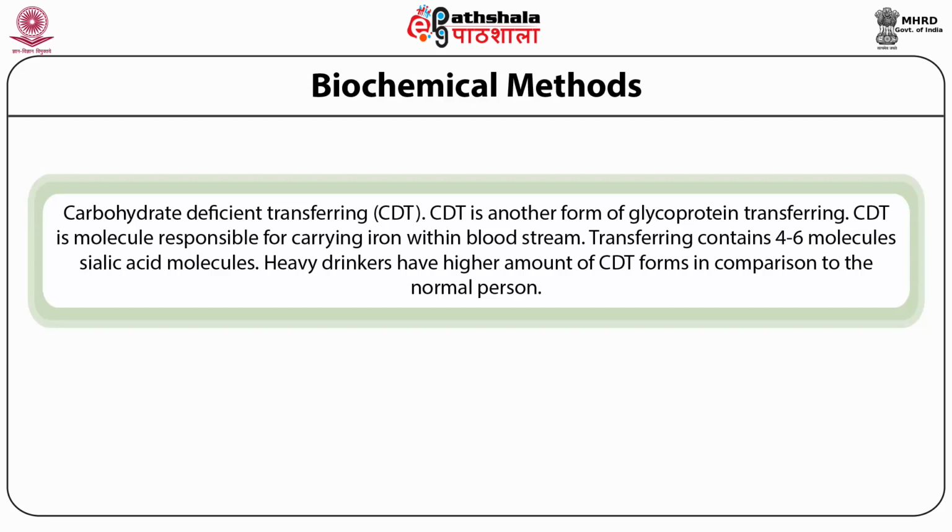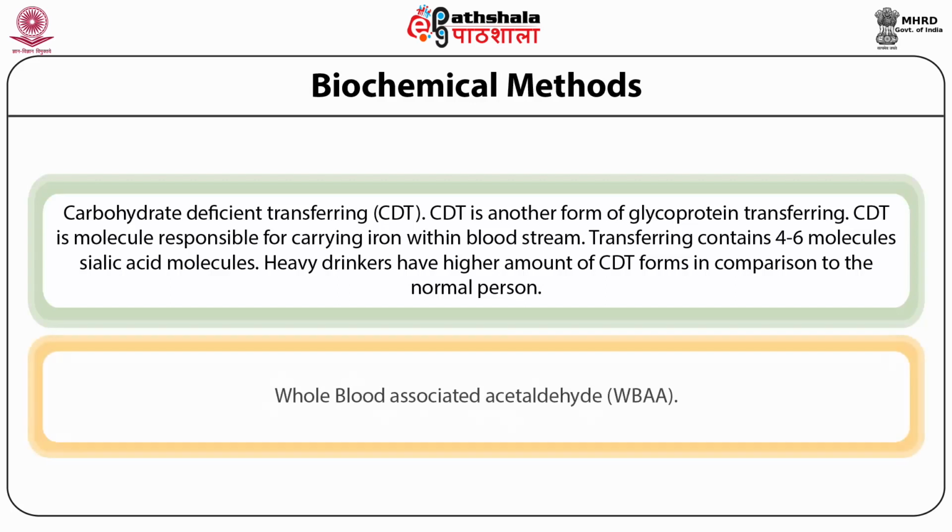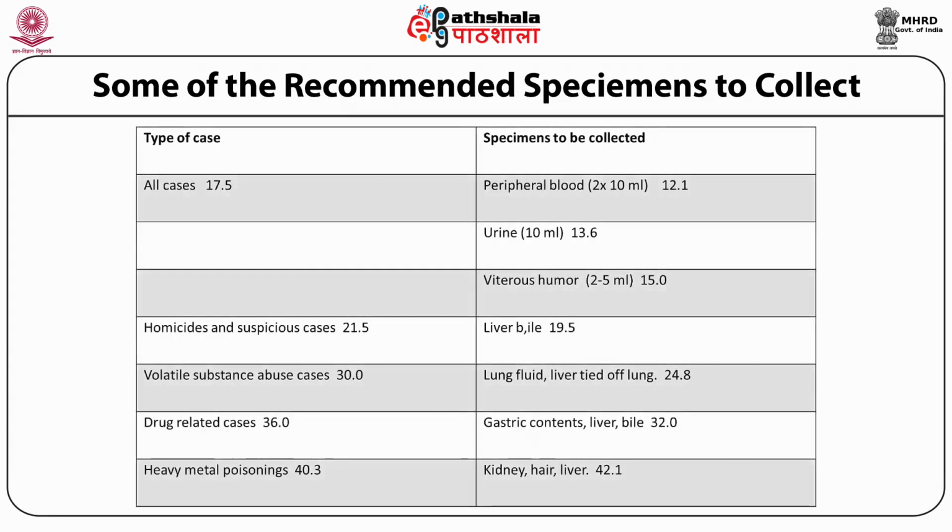Another marker used for the presence of alcohol is the whole blood associated acetaldehyde marker, also referred to as WBAA.